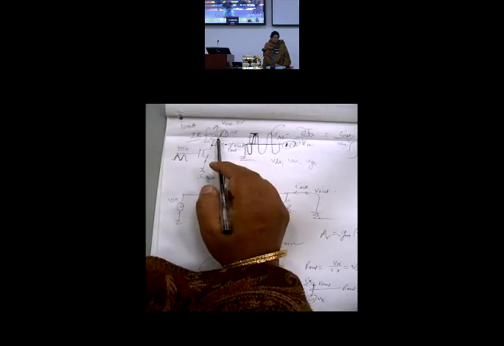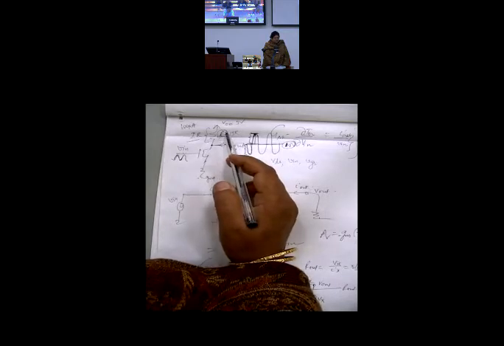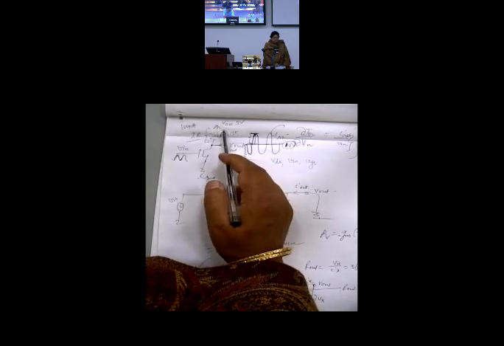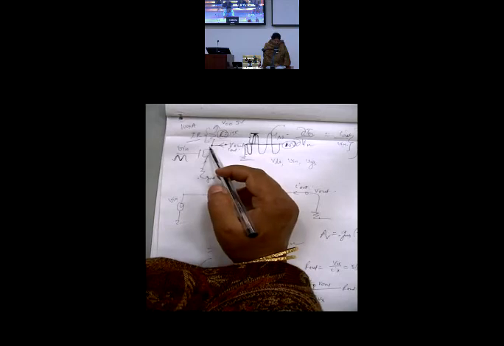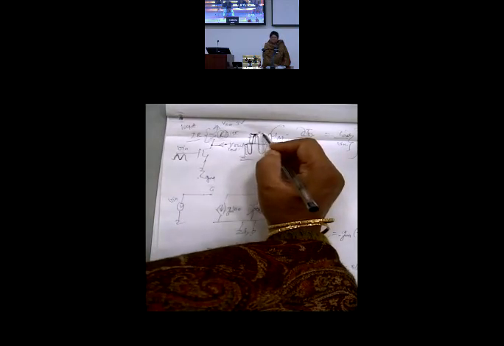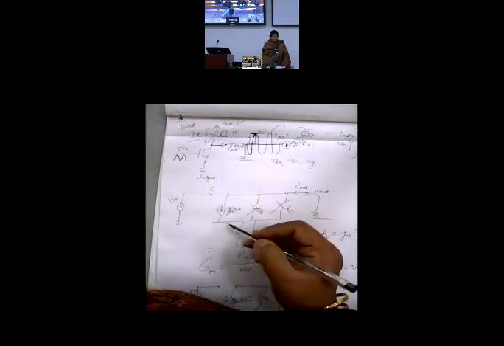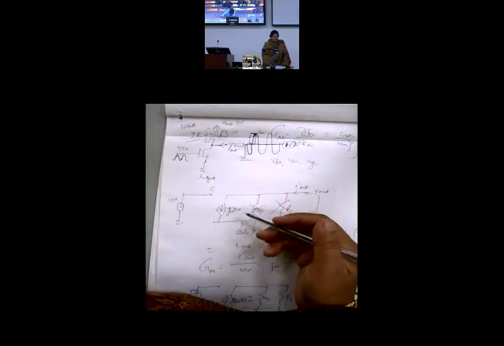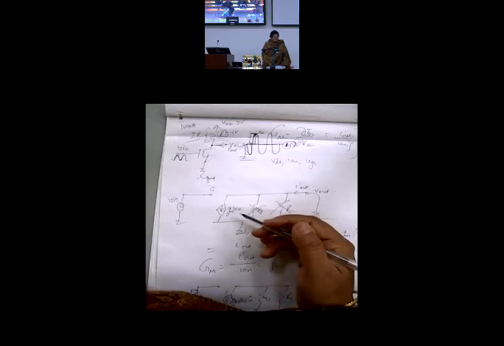What happens to R? R is not a device. There is no saturation or active or linear region concept. R current will flow as long as there is a difference. So it can be very close to VDD, still there can be a current. I can say it can nearly approach VDD. There is no concept of a device getting shut down or coming out of the linear region or saturation region. There is no such concept.